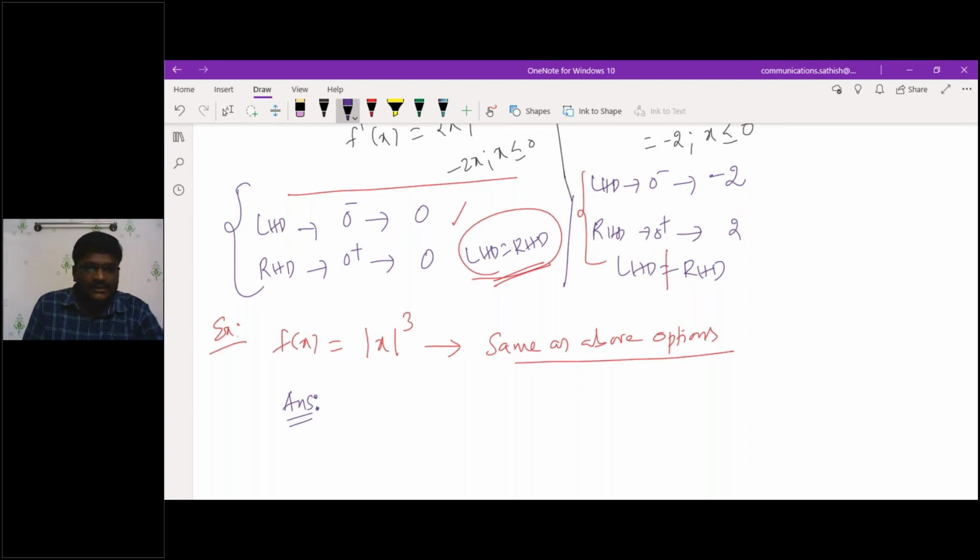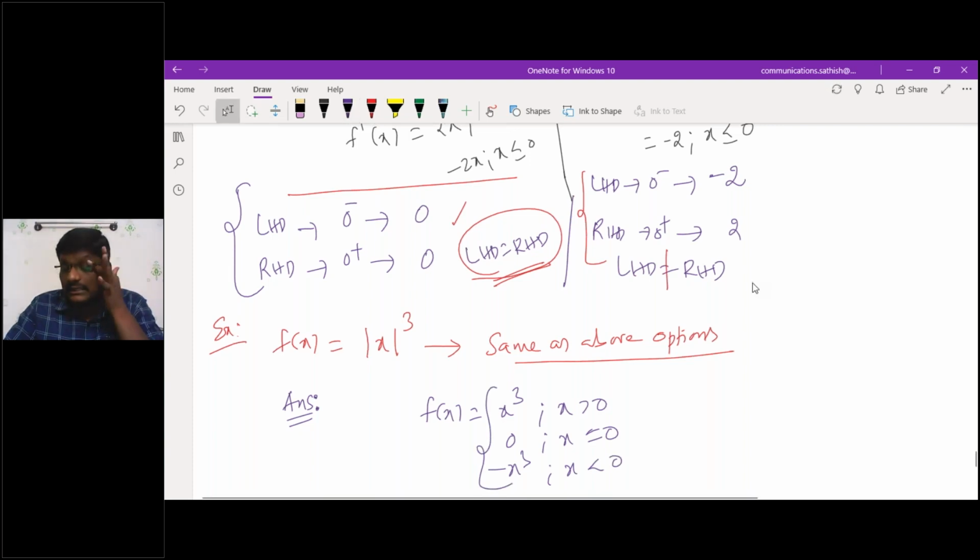Here this f of x is mod x cube, that is f of x is equivalent to x cube only. I can represent it, yes or no? Which is x cube when x is greater than 0, it is 0 when x is equivalent to 0, and it is minus x cube when x is less than 0. Am I correct or wrong?